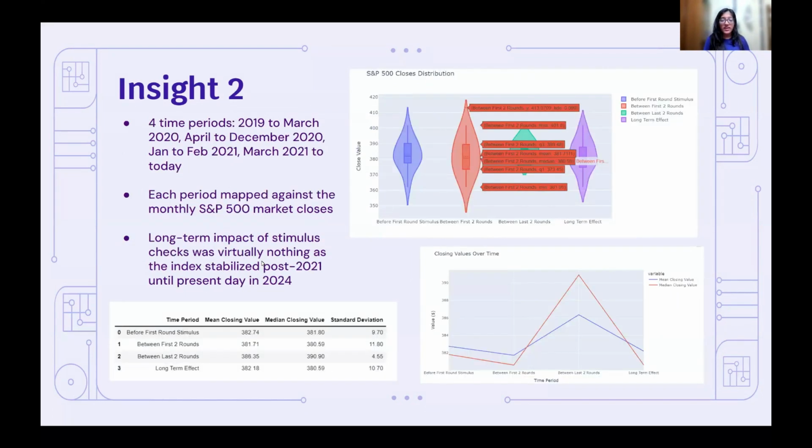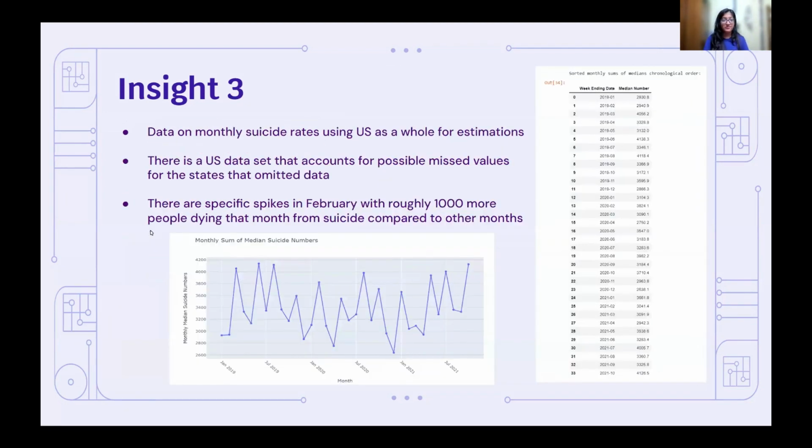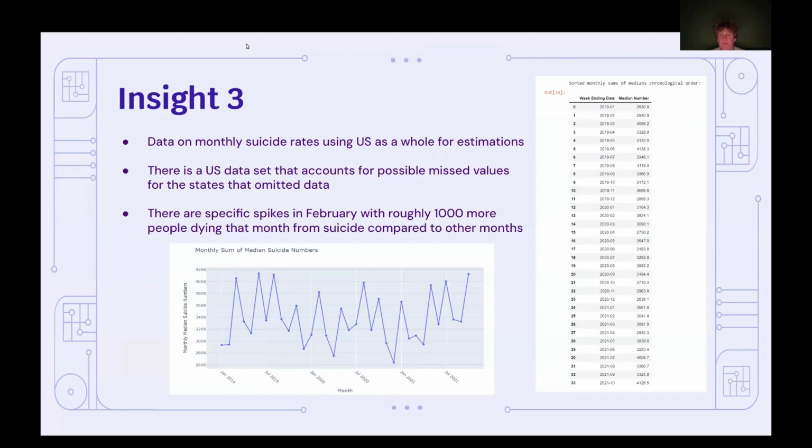And insight two, we divided our data into 4 time periods: before the first round of stimulus checks, between the first 2 rounds, between the last 2 rounds, and the long-term effect. So after March 2021 to today. And what we did was we mapped each of these periods against the monthly S&P 500 market closes to identify the impact of those stimulus checks. So the long-term impact was virtually nothing, as the index stabilized post 2021 until present day. However, between the first 2 rounds, that number fell a little bit before increasing significantly between the last 2 rounds of stimulus checks.